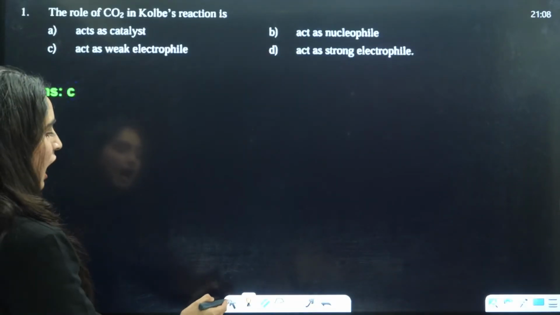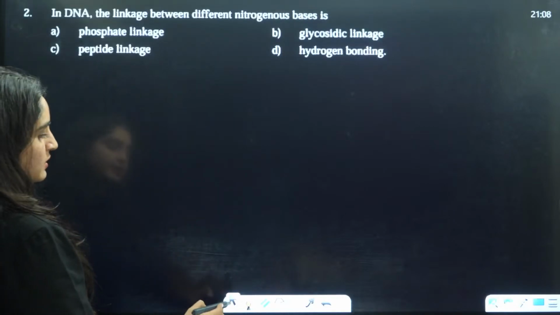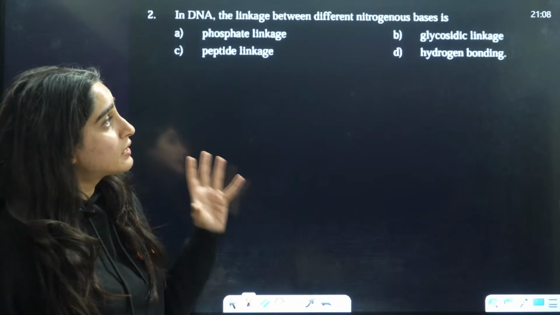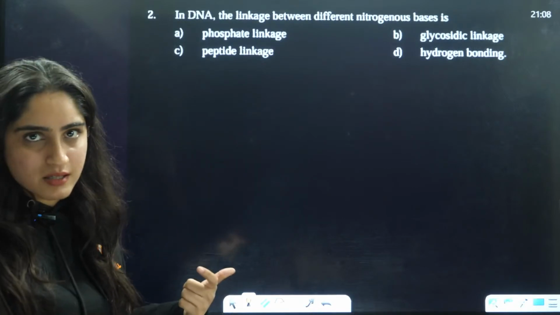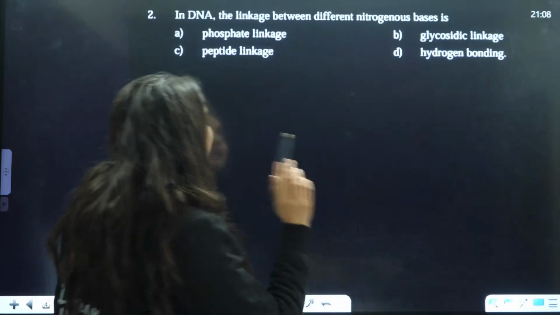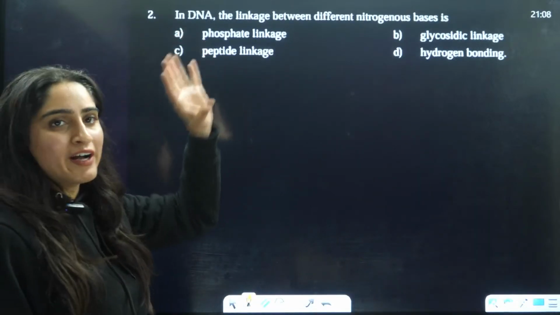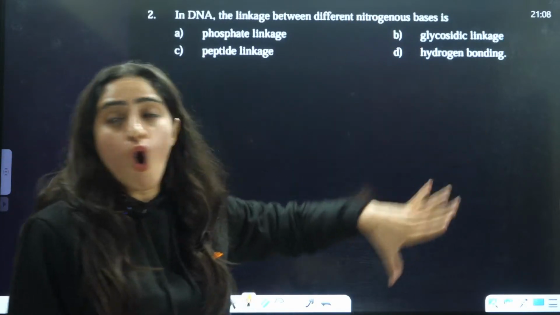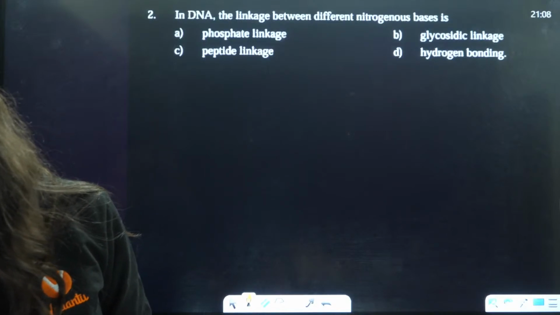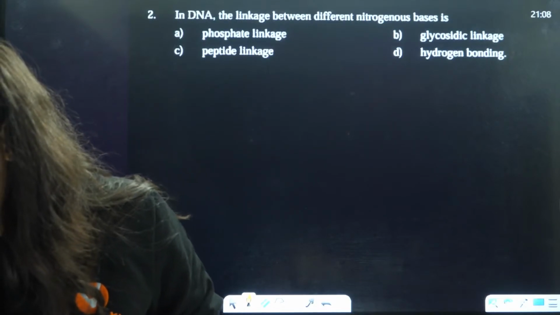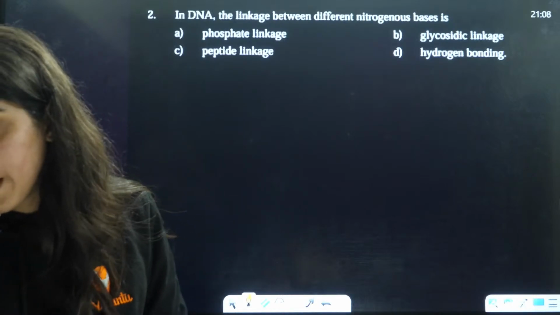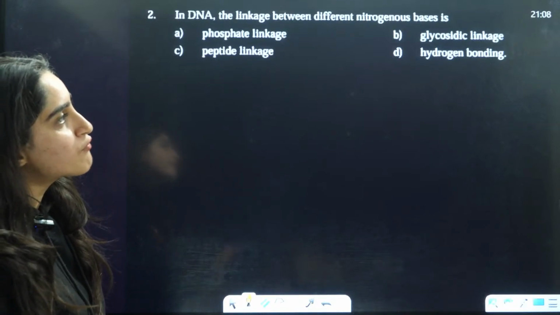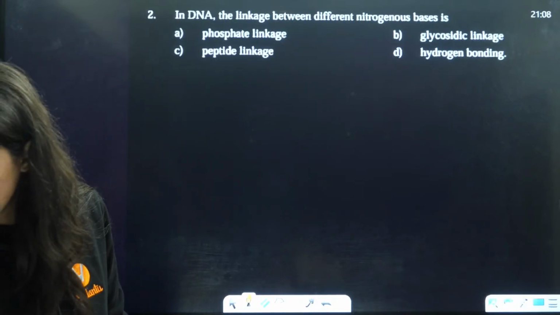Okay, students. Now next is the DNA linkage between different nitrogenous bases. The options are phosphate linkage, peptide linkage, glycosidic linkage, or hydrogen bonding. Yes, Srinivas, this is model paper 1. So the linkage between different nitrogenous bases is what?